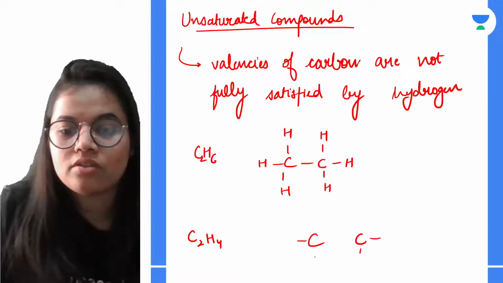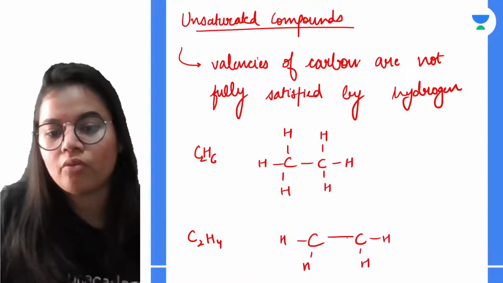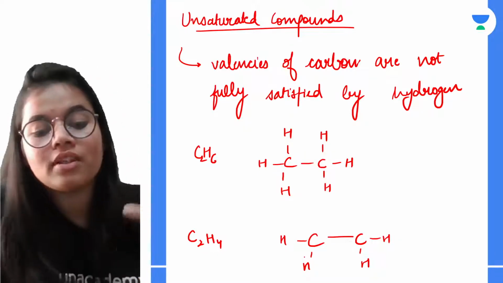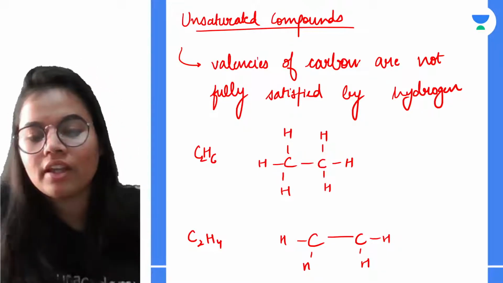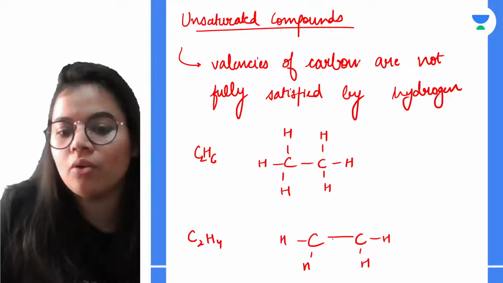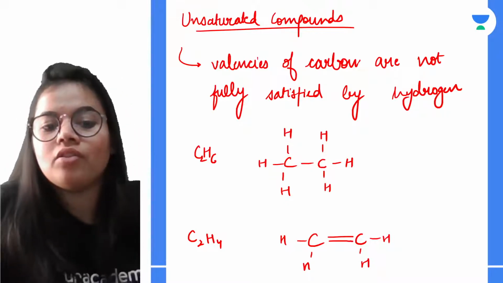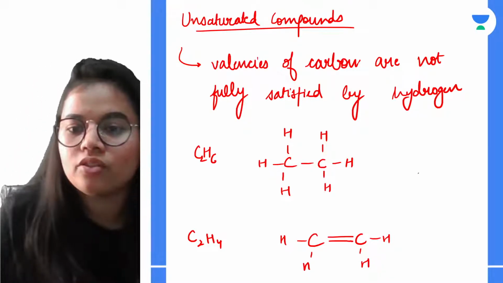See, 2 hydrogens here and 2 here, that is okay, and 1 bond here. But you can still see that there is one valency which is still not satisfied. So what happens here? They go for a double bond, and that is how the valency is satisfied. So these are the unsaturated compounds.